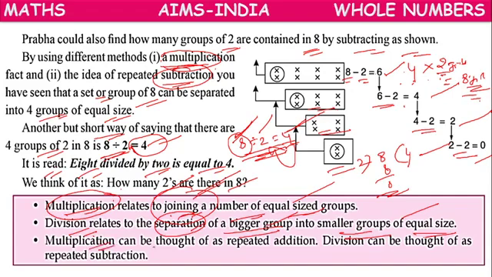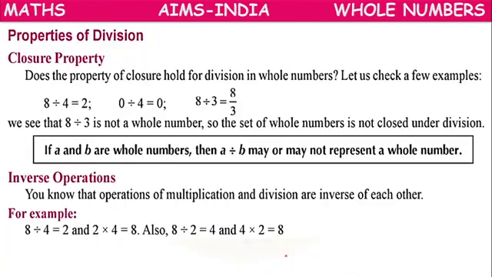So here multiplication can be thought of as repeated addition, but division can be thought of as repeated subtraction. So division is a kind of repeated subtraction.